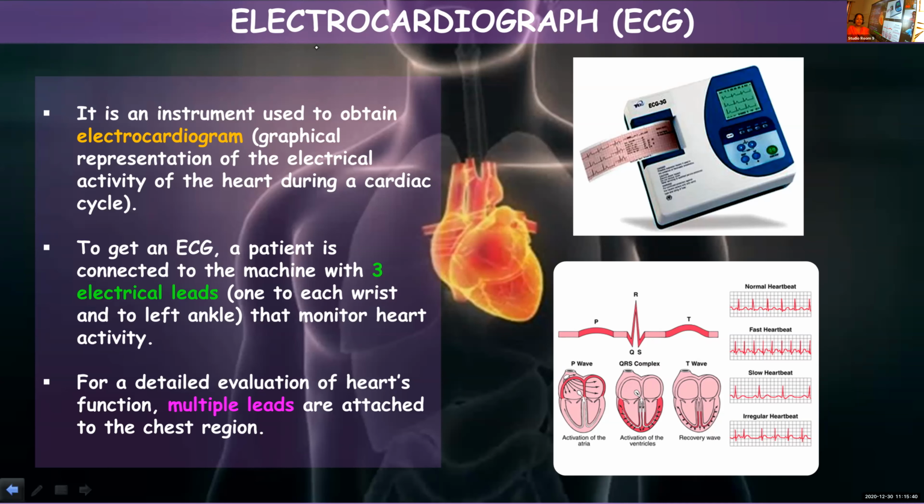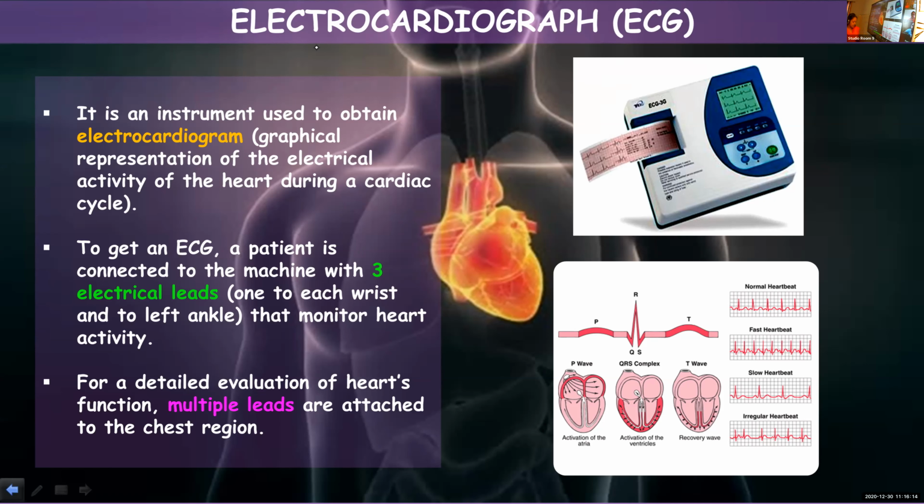electrocardiogram. And for getting this, some electrical leads will be connected to the patient, one to either wrist and one to the ankle. These leads mean some electrodes are attached to the body of the person. Depending upon the requirement, doctors can attach multiple leads also, in order to get detailed information about the electrical activity of the heart.